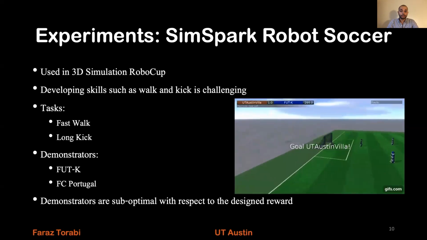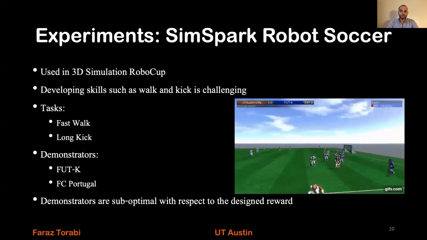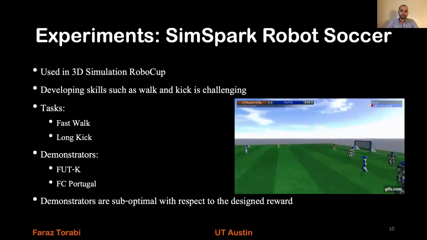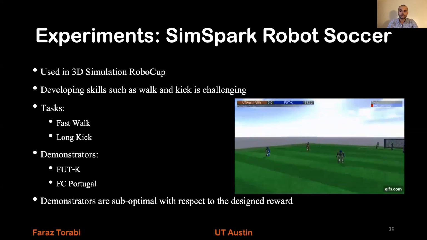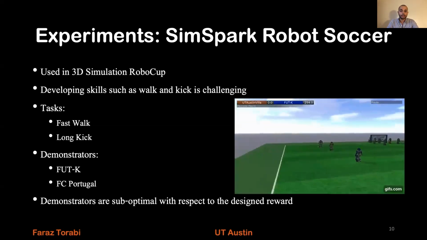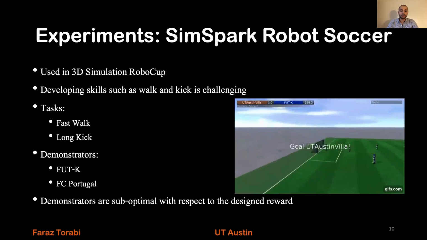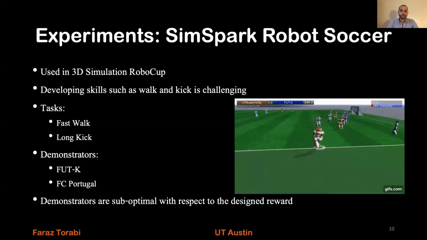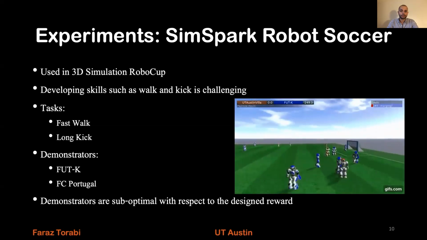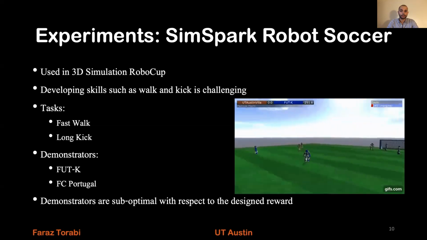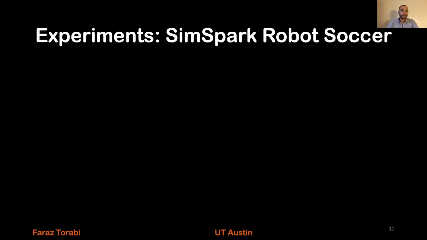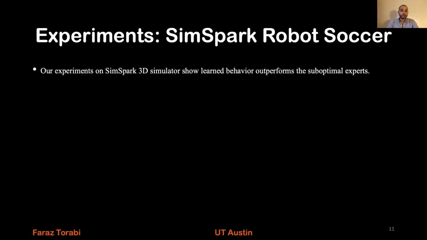Note that the reward functions for these 2 tasks are designed by ourselves based on how fast the walk is and how far the kick goes. And these reward functions are not necessarily the same as the ones that the demonstrators are optimized for. So the demonstrations are suboptimal with respect to the reward function designed by ourselves. Our experiments on the SimSpark 3D simulator show the learned behavior outperforms the suboptimal experts.